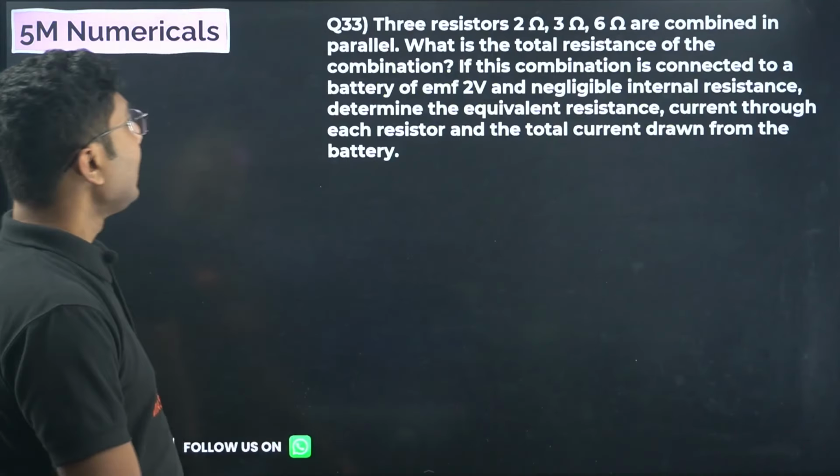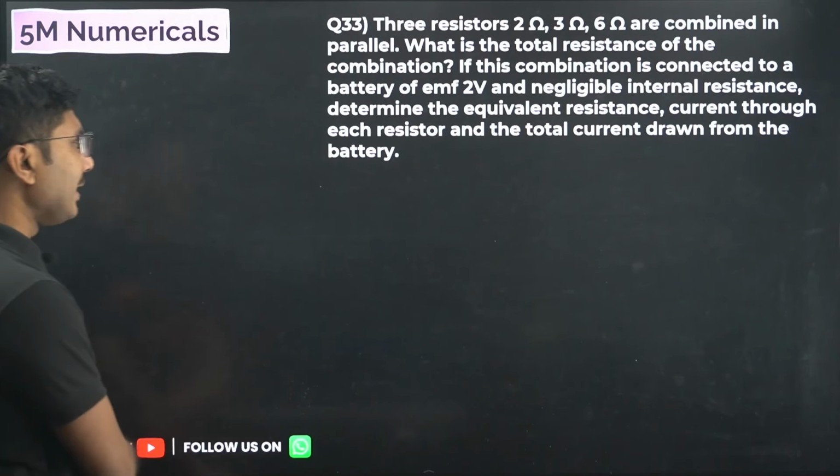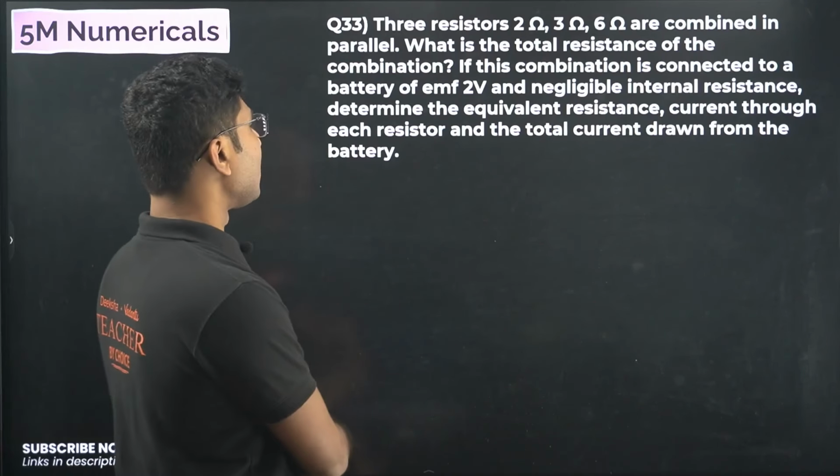Now let's move on. Three resistors, 2 ohm, 3 ohm, 6 ohm, are combined in parallel. What is the total resistance of the combination?